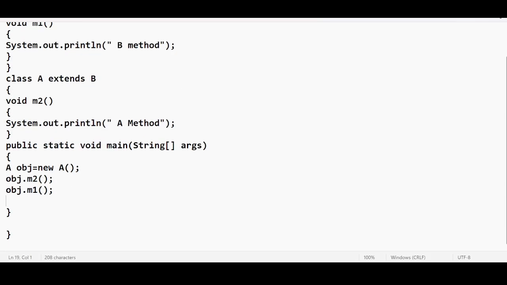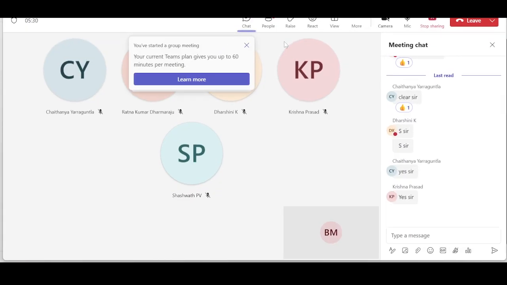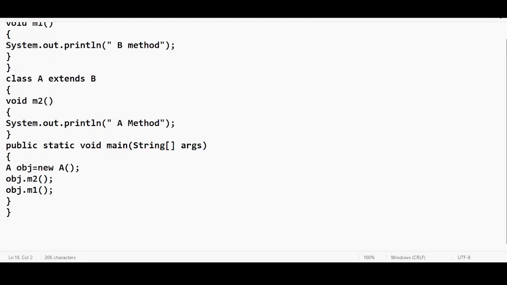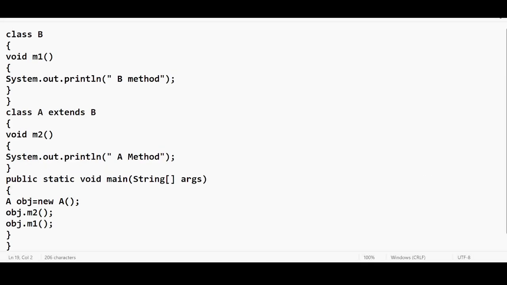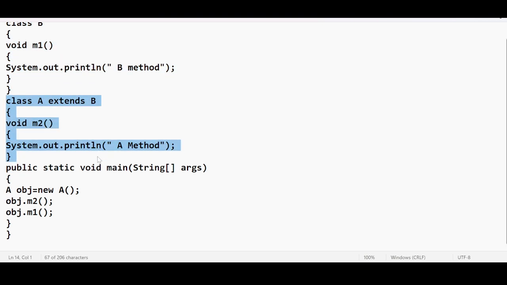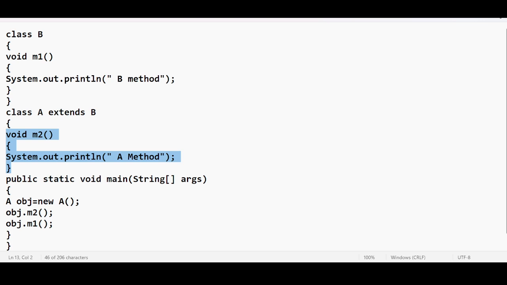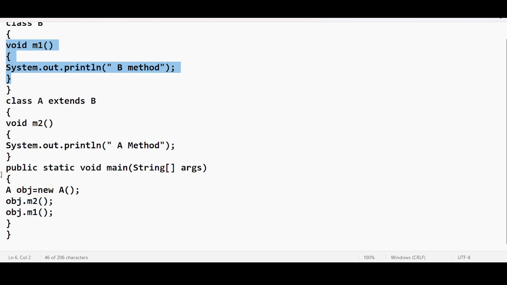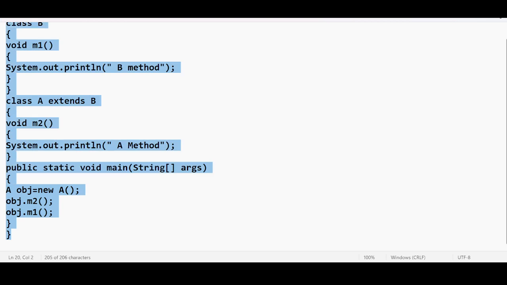So here I have a Java class. I have taken two classes. One is class B and the second one is class A. Inside class A, I am using the extends keyword. I am adding a method, the name of the method is M2. Inside class B, I have placed a method which is M1. And there is also a main method. This main method is also part of class A. Let me take this program to the paint screen.